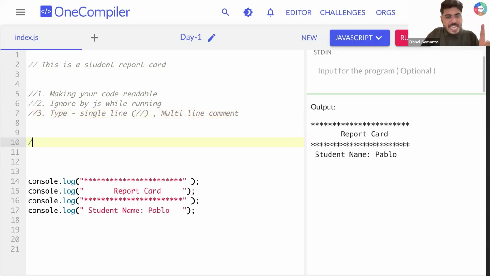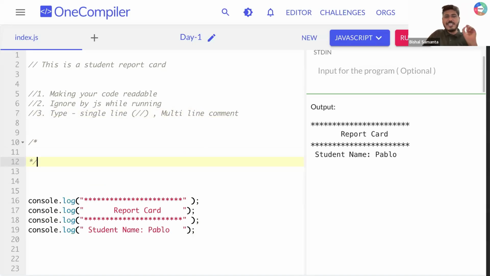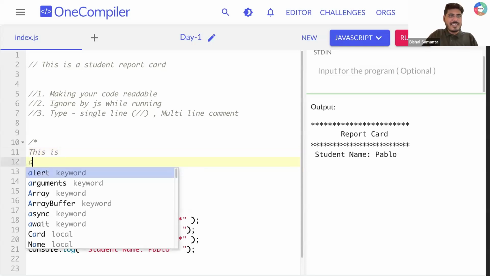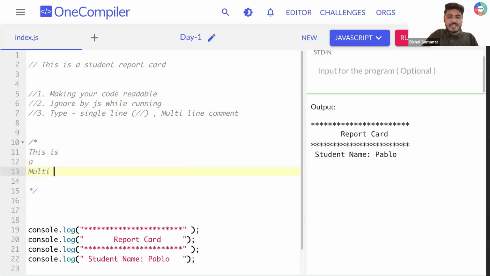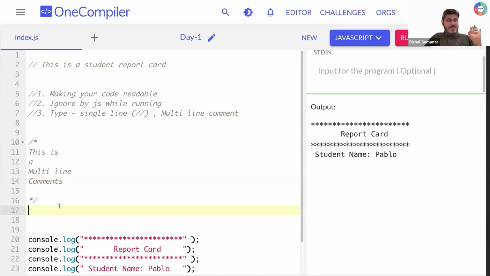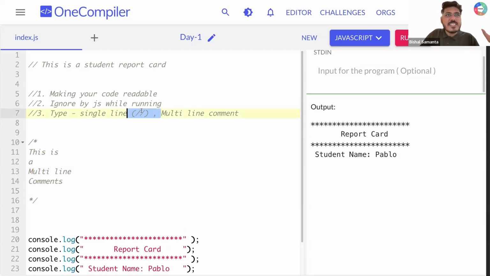You need to type slash, after that one star. Then after that you can type one star and then slash. Now here you can write, this is a multi-line comment. Sorted? Can you all type one? This is the syntax to write a multi-line comment that will be ignored by JavaScript, and this is the syntax to write a single line comment.